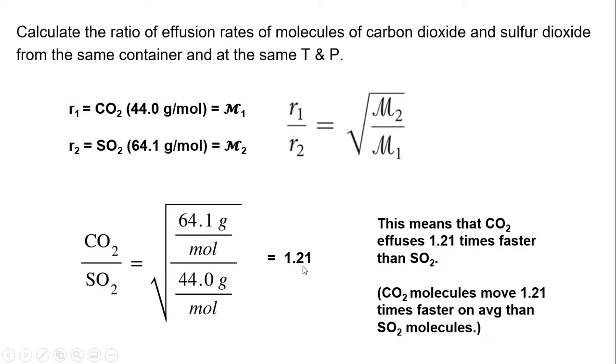And it gives me a ratio of 1.21, and this would really be over 1. So what that means is that CO2 effuses 1.21 times faster than SO2. And I put in parentheses here to make it, hopefully, a little easier to understand: CO2 molecules move 1.2 times faster on average than SO2 molecules. So this is a ratio. We're setting up a ratio to determine how much faster the lighter gas moves on average compared to the heavier gas molecules. And this works for diffusion and effusion.